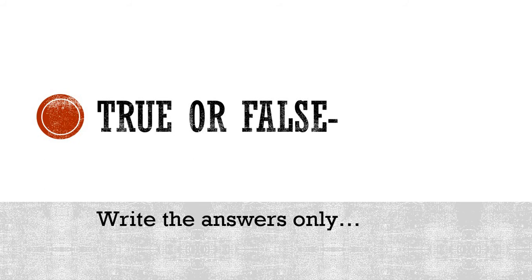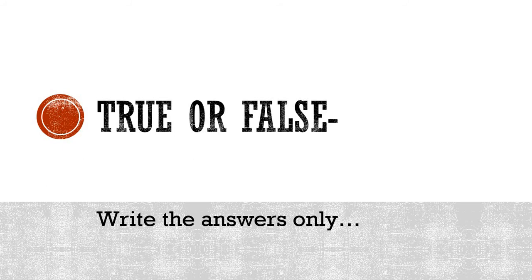Obviously, I am going to display the answers, but I would suggest you write the answers before I display them on the screen, so that you will be able to know whether you know the correct answer or not. One more important thing to say: in true or false, the statements are twisted here.